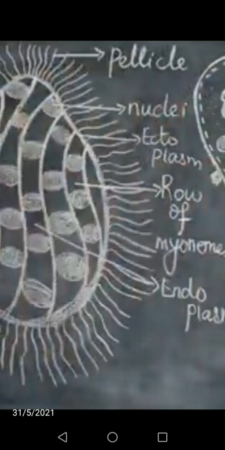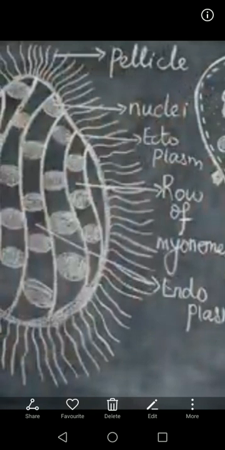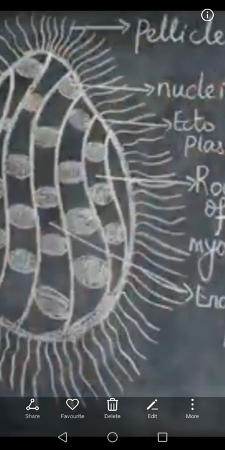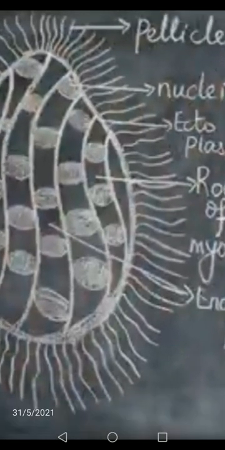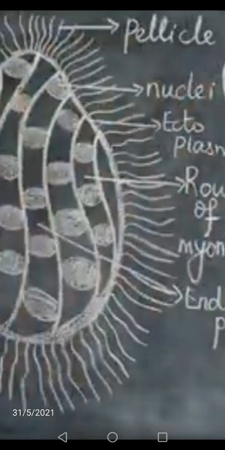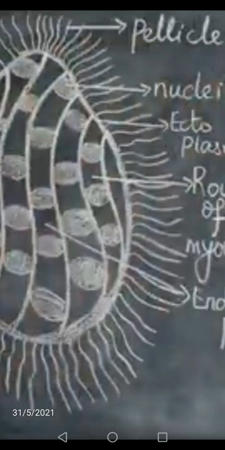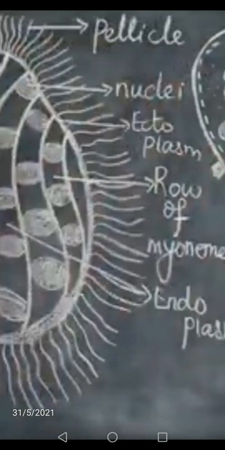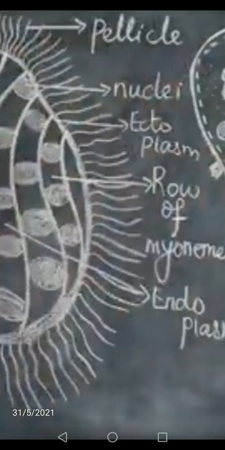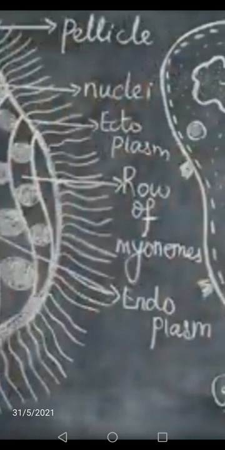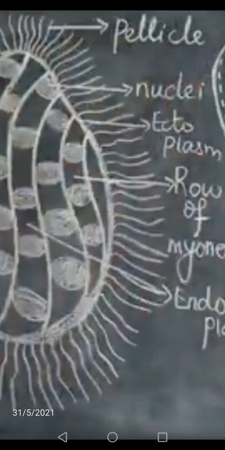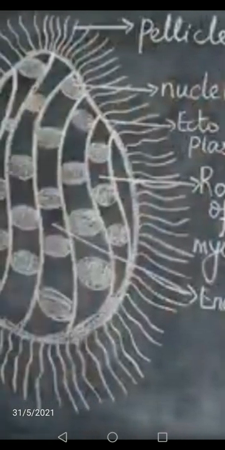In the middle I've drawn dot-like structures, rows of them, and that is what we call nuclei. Then ectoplasm, then row of myonemes, endoplasm. All these are present in Opalina.